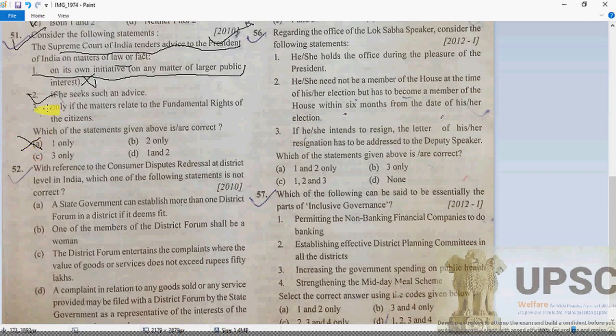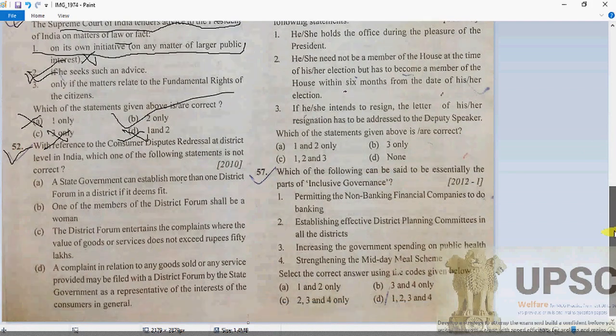Now second: if he seeks such advice, of course, definitely he can. So 2 is absolutely correct. So if 2 is correct, there is no need to study 3, because we have the choice only of B. So B will be the answer. And 3 is also wrong, my dears, because it is not only if the matter relates to finance or the fundamental rights of citizens. If he seeks such advice, definitely he can seek it. Sure.